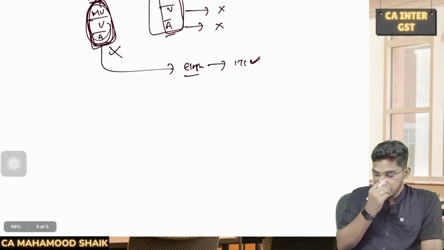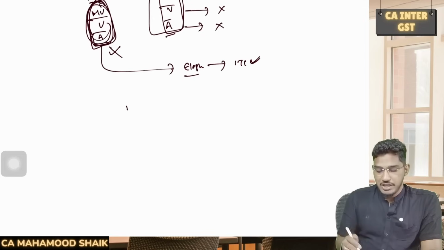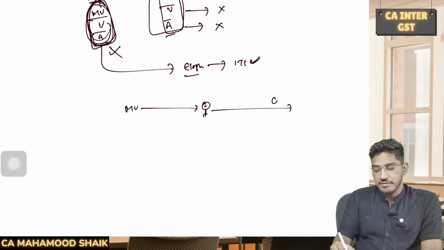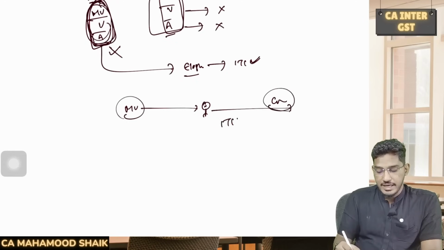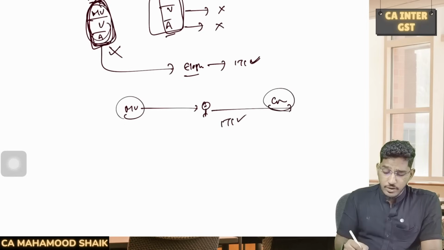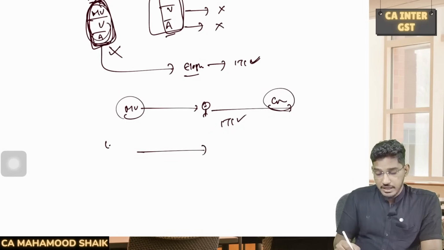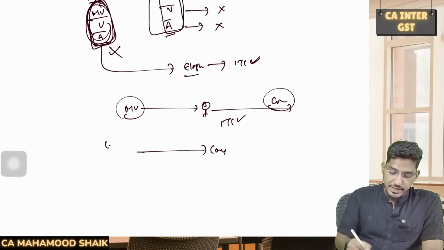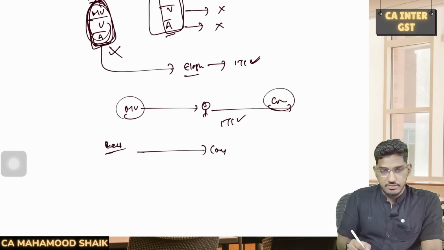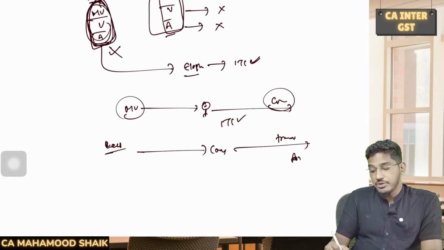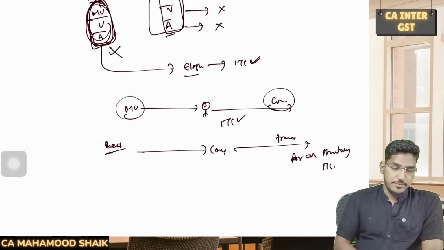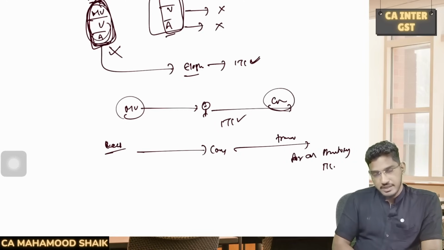Clear? And they also say that if you are in the same line of business, say for example, I am a recipient who rents a motor vehicle and I further give it on rent, then ITC you can avail. And one more exception they have provided: if a company or entity is receiving the renting of a motor vehicle, vessel or aircraft to provide transportation services to its employees because of a statutory obligation, then that entity can also avail the input tax credit.